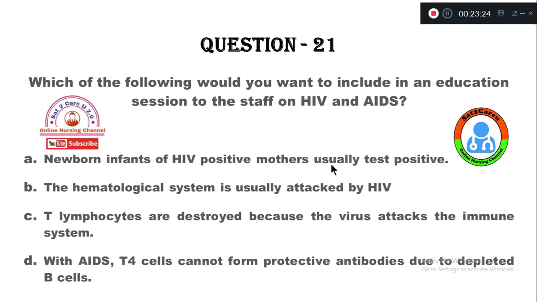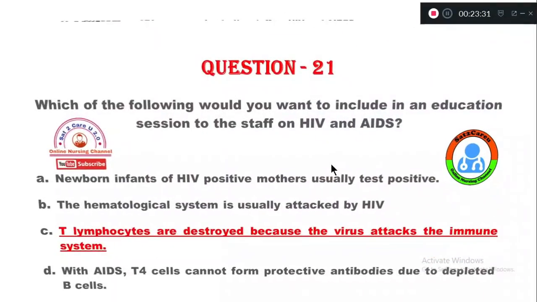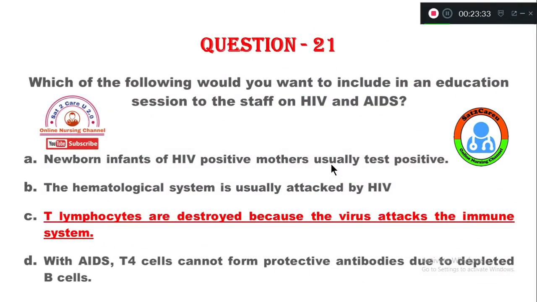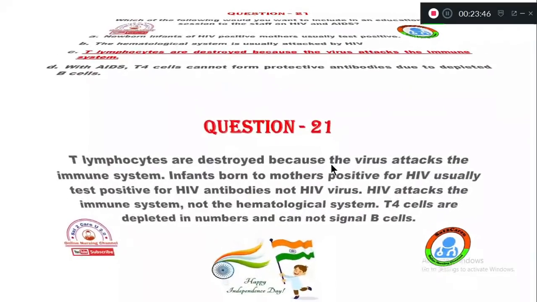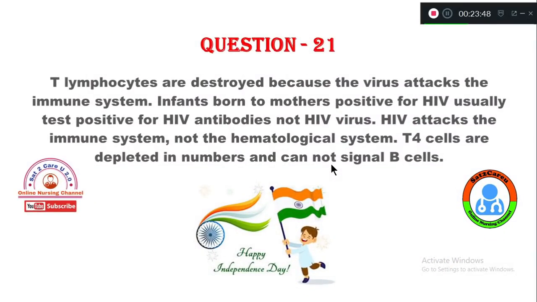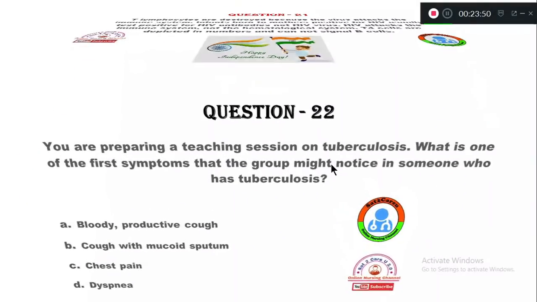So which of the following statements is right? The right answer is option C, the T lymphocytes are destroyed because the virus attacks the immune system. So this you need to teach to the client with HIV and AIDS when you do education. Question number 22. The rationale you know very well, I am not going to read the rationale. Now let's see question number 22.